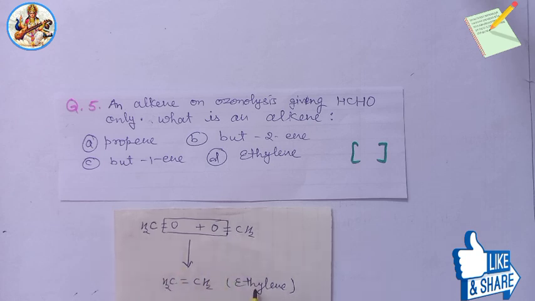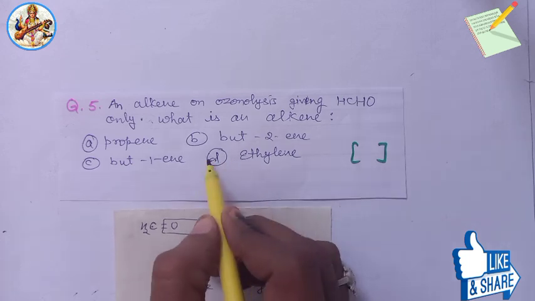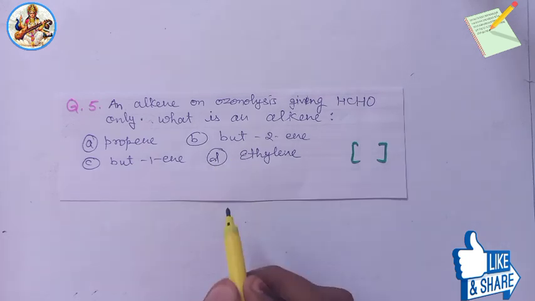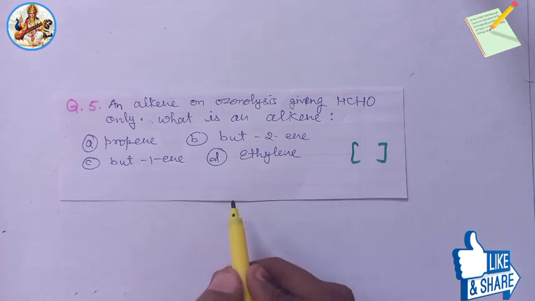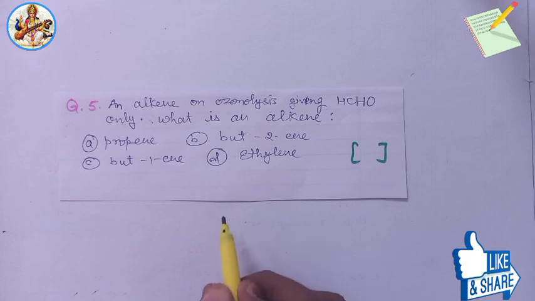So the alkene is ethylene, CH2 double bond CH2, ethylene. So the answer will be option B. Hopefully guys, you have understood ozonolysis of alkenes. Thanks for watching the video.